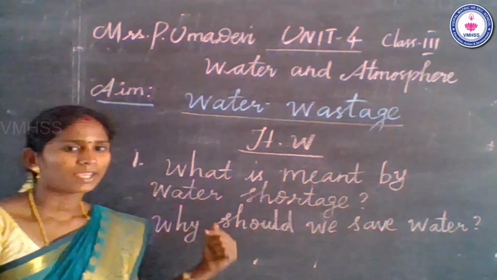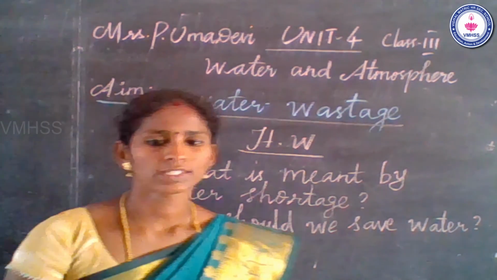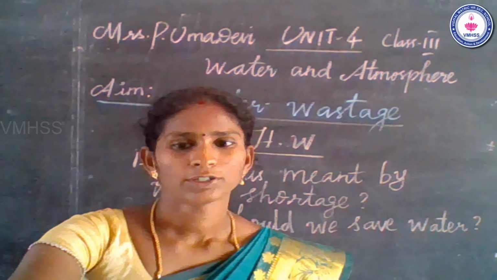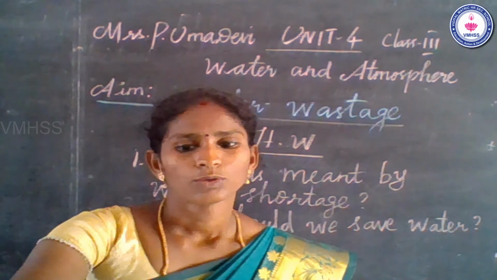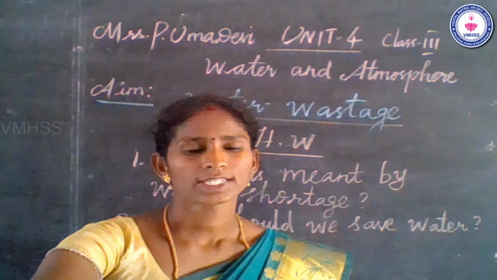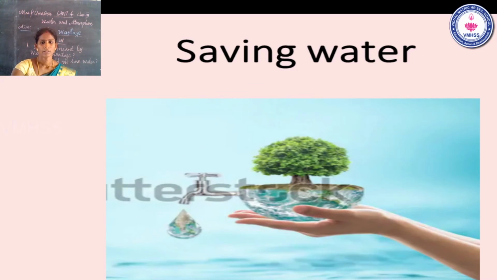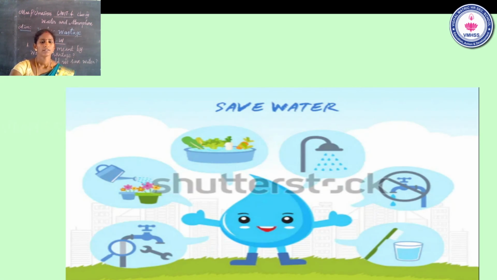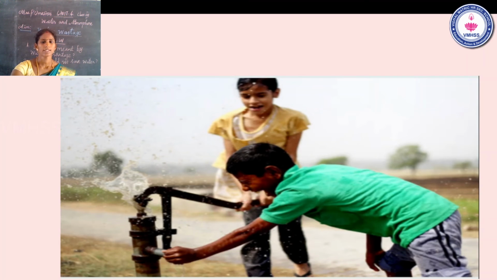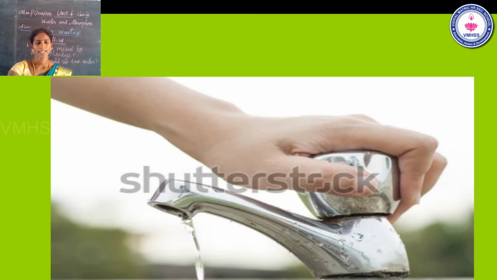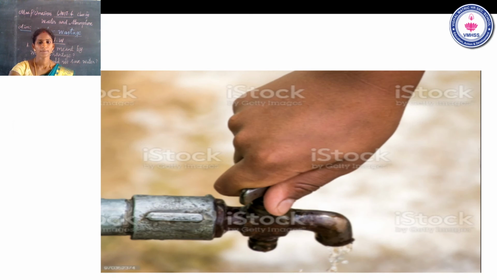Okay children, once again, did you understand today's concept? So what's the aim of today? Unit 4, water and atmosphere. Once again see the slide. Saving water is one of the important facts. Avoid playing with water. Second, close the tap, that is the main thing. Third, repair leaking or broken taps.